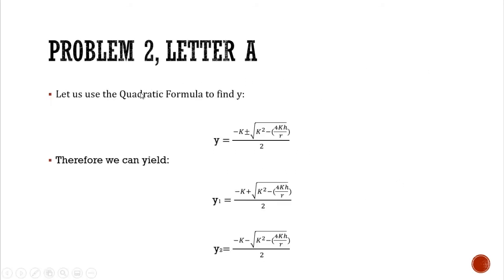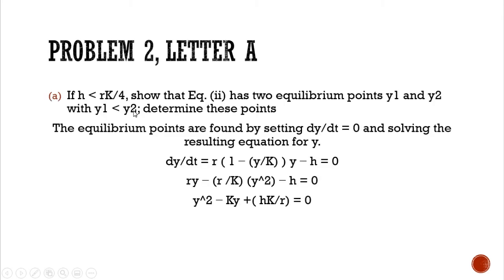So in order to find y, we need to adjust the equation into the quadratic formula. Why? Because in the previous slide, we have here y squared as our a, or the first term of the simplified equation.